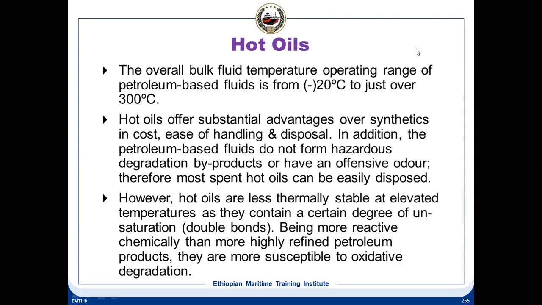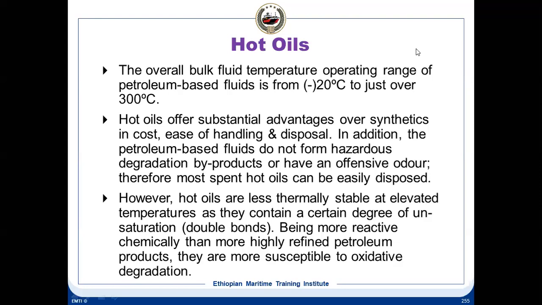The overall bulk fluid temperature operating range of the petroleum based fluids is from minus 20 degrees centigrade to just over 300. So you may not have the same oil doing duty from minus 20 to 300. You could have various kinds of mineral oil based thermal oils doing this job.